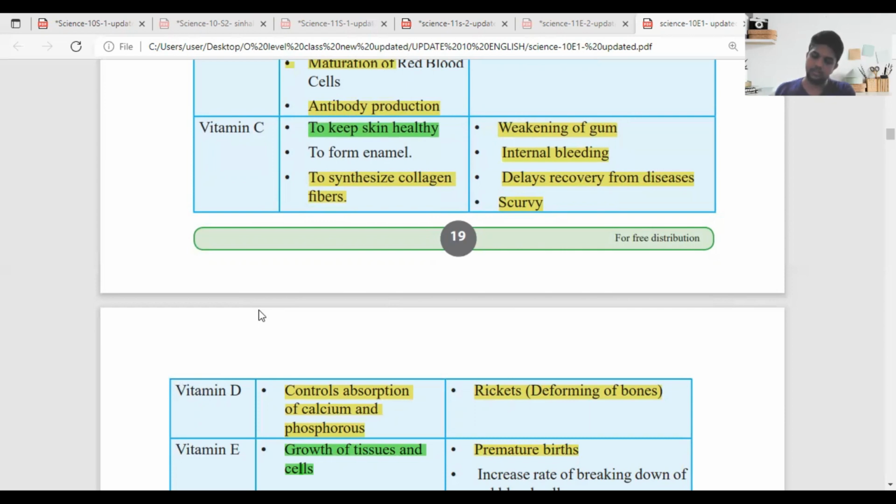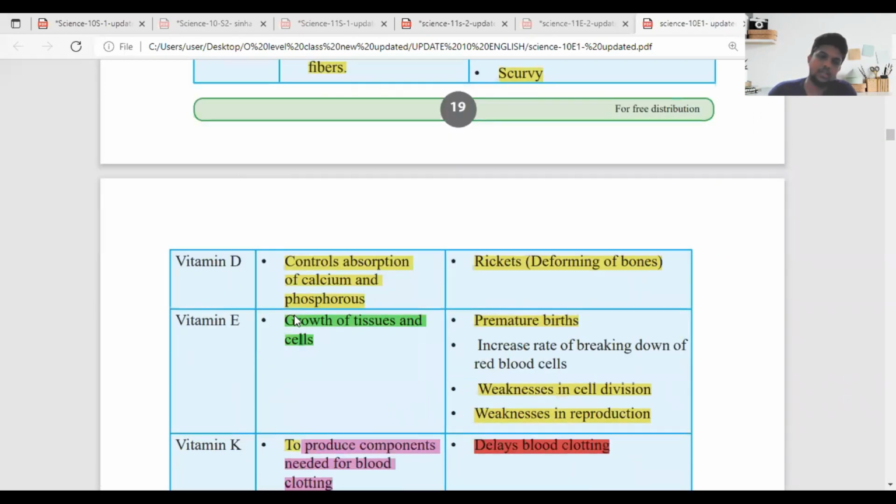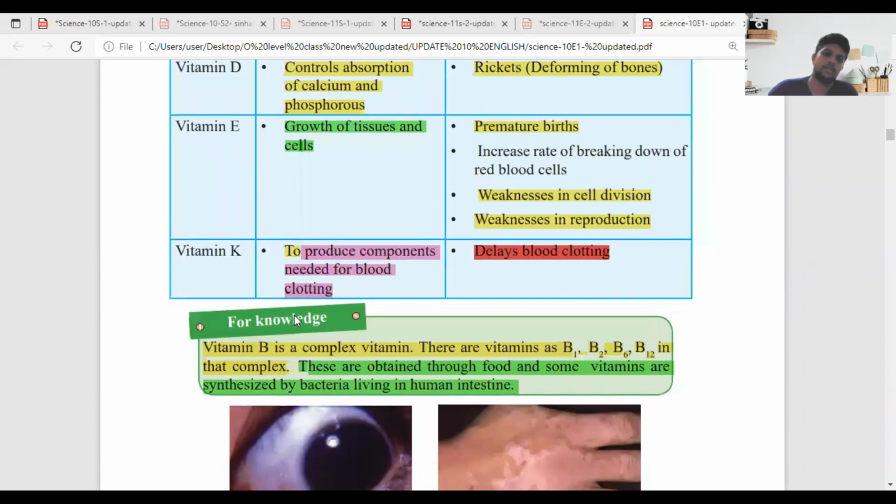Vitamin C and vitamin D. Okay, sir. Yeah, nice. Yeah, let's go with the next two, vitamin E and vitamin K. Then we can move forward. Just read it first, Daru.